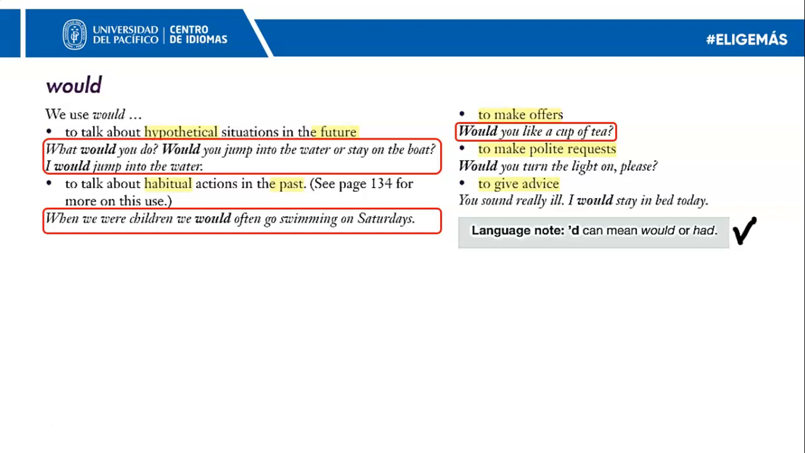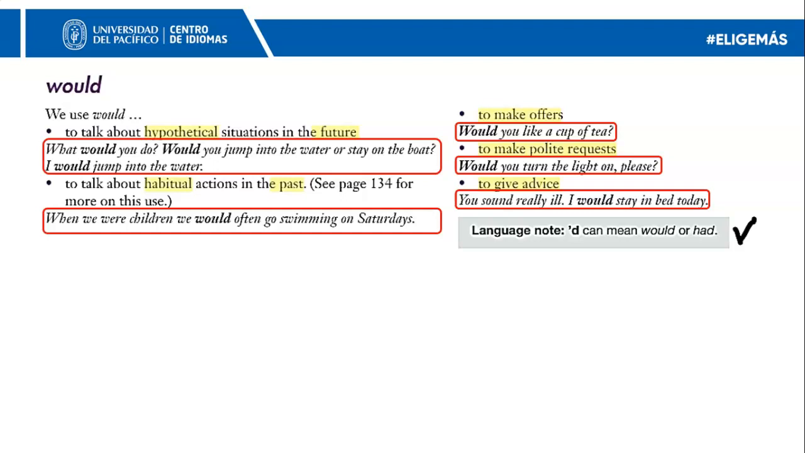Next one, to make polite requests. Would you turn the light on, please? This is when you want to sound polite, not rude. You want to sound polite to people. And the last one is to give advice. You sound really ill. I would stay in bed today.